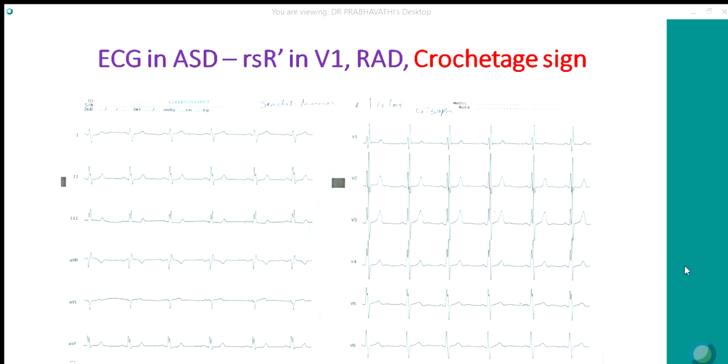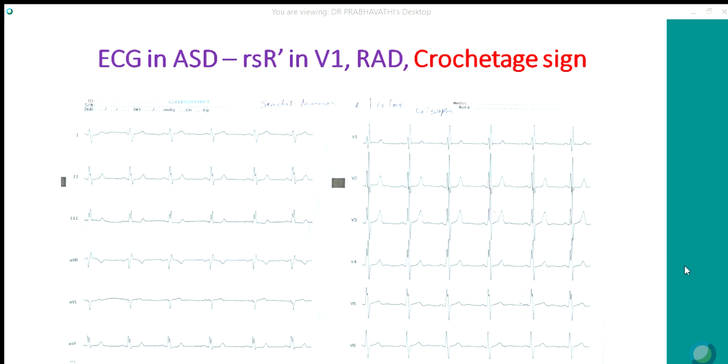Other findings are right axis deviation. You might have heard of the Crochetage sign. You can see here there is notching of the QRS in II, III, aVF. This is supposed to be sensitive and specific for a large left-to-right shunt in patients with ostium secundum and sinus venosus defect.